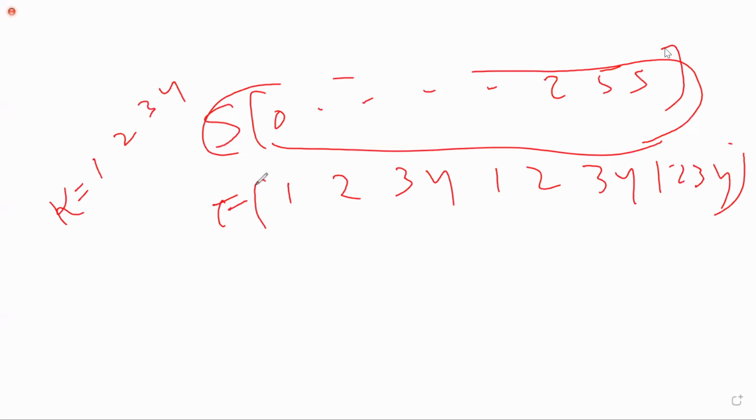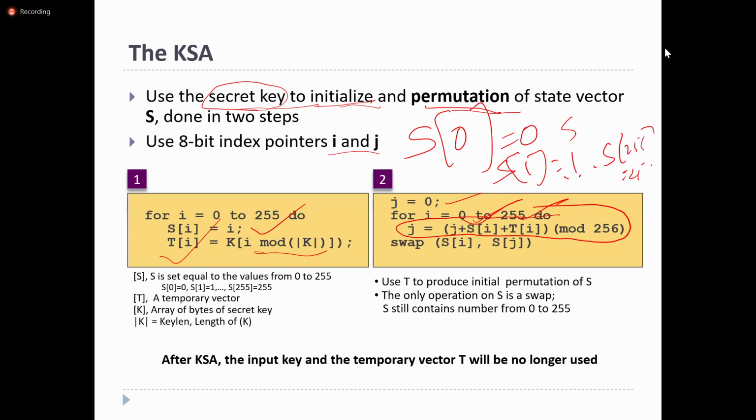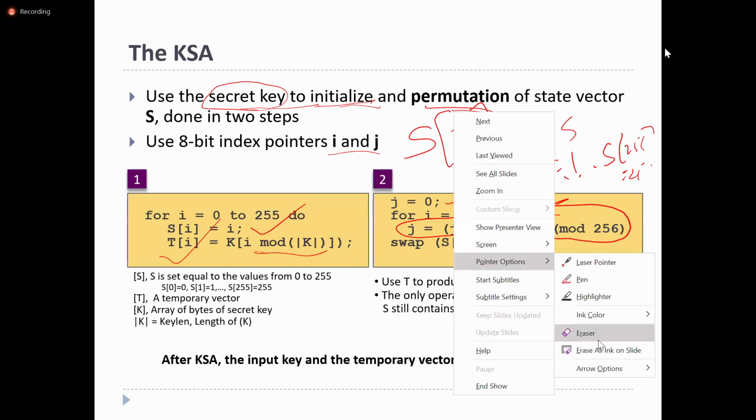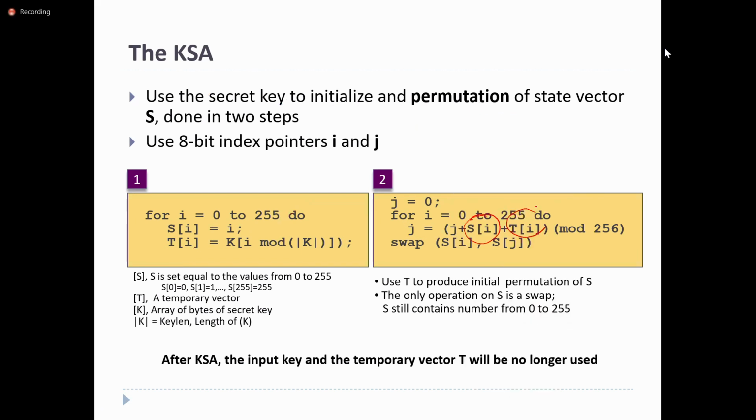So the size of the temporary array is also the same as the state array. Once it takes the state array value and the temporary array value, it will add these two values to the j value, and the updated value will be saved in j.